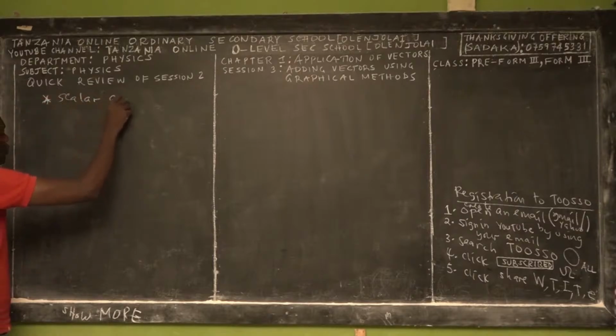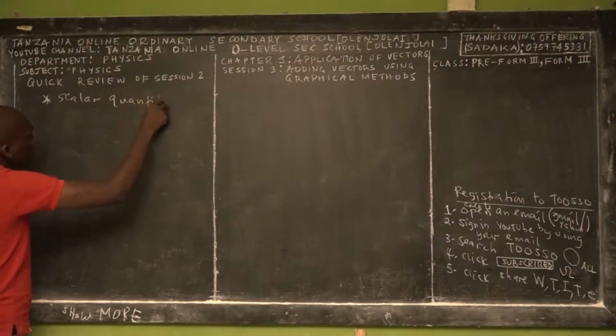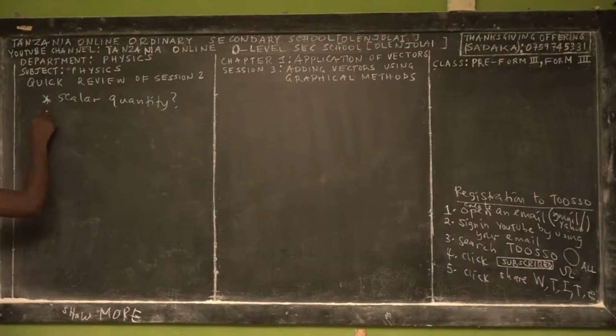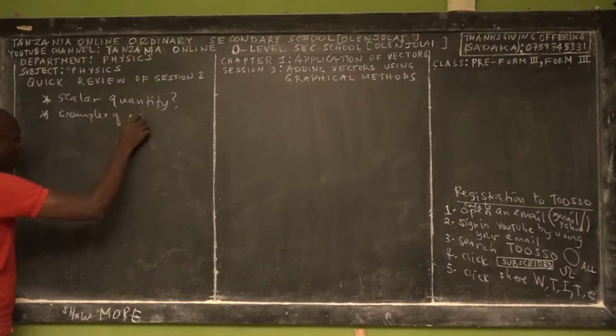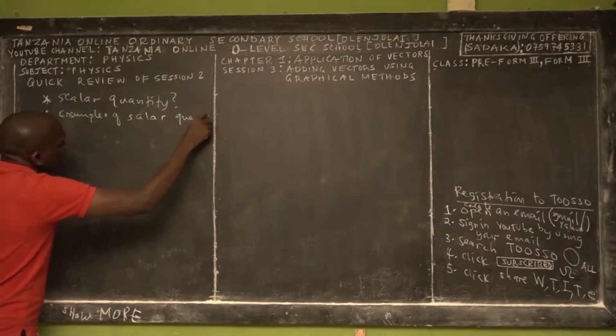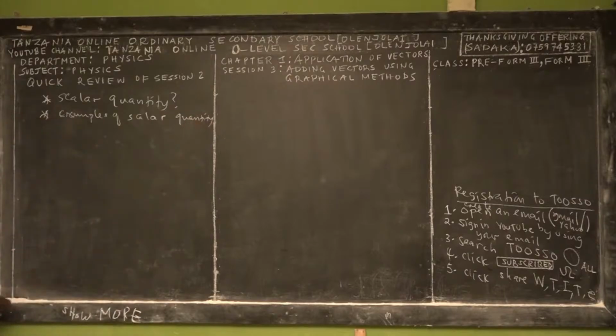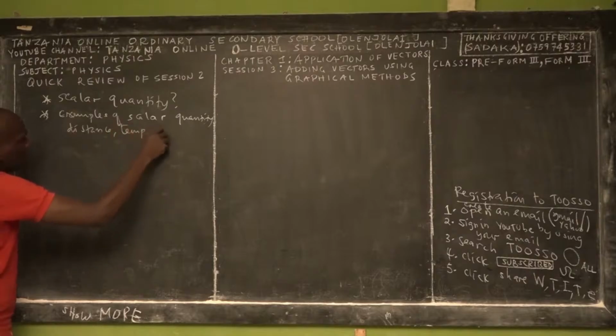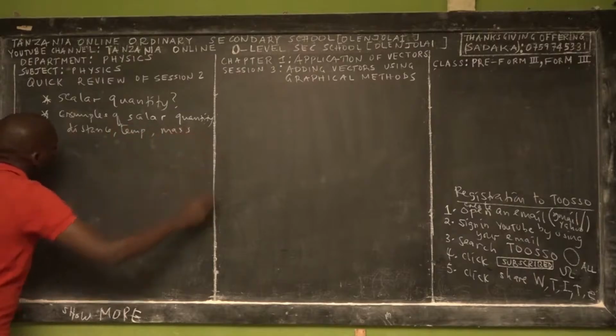First of all, we defined what scalar quantity means. What is scalar quantity? Hence, we gave you some examples of scalar quantity. For example, distance is a scalar quantity. We have temperature, it's a scalar quantity. We have mass, it's a scalar quantity, etc.